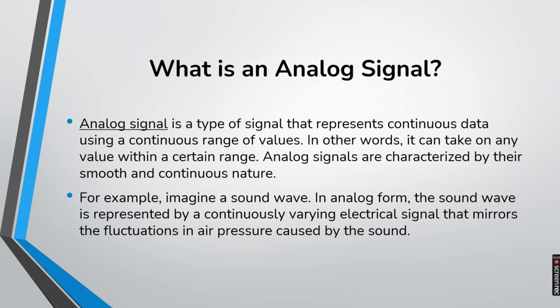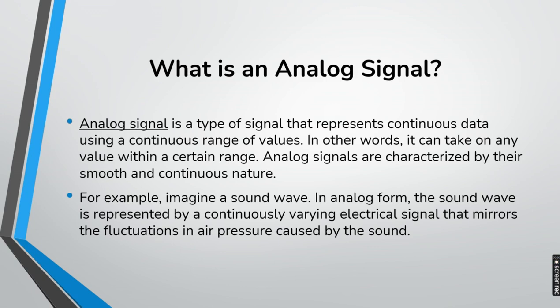What is an analog signal? It is a type of signal that represents continuous data using a continuous range of values. In other words, in easy words, we can say that it can take any value within a certain range. It can be categorized by its smooth and continuous nature.